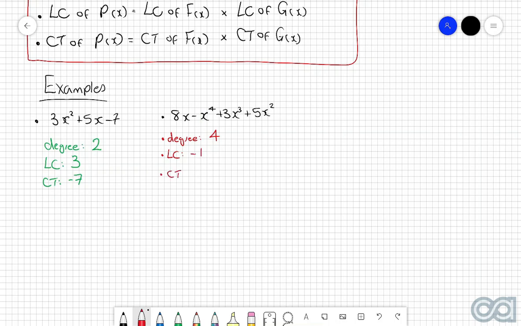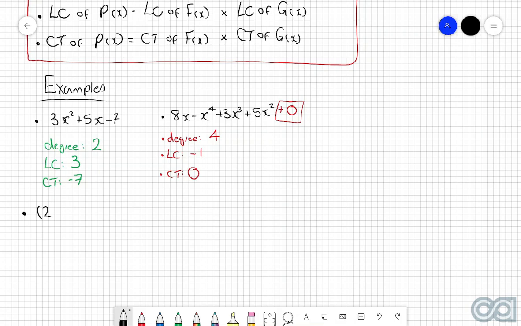And then finally, the constant term. In this polynomial, we can see that there is not a single term that does not have an x component. So therefore, the way that we can write this is negative x to the power of 4 plus 3x cubed plus 5x squared plus 0. Because if we just add 0, that doesn't affect the overall polynomial. And so therefore, we're going to treat this here as our constant term, because again, that is the only term with no x component. Now, this next example is going to go into the idea of multiplying different polynomials together.